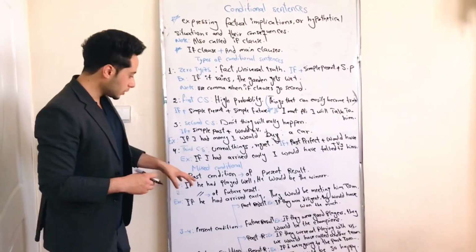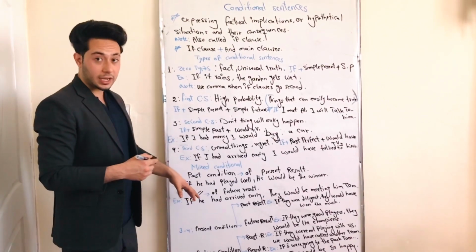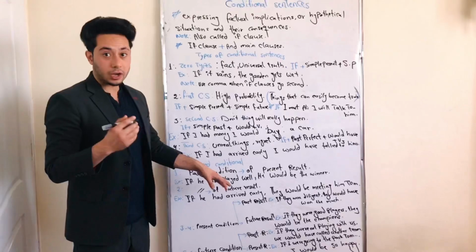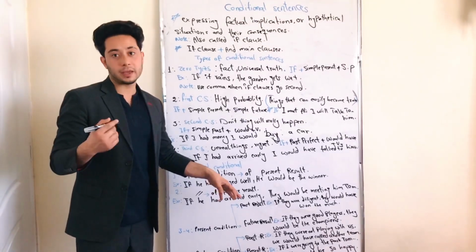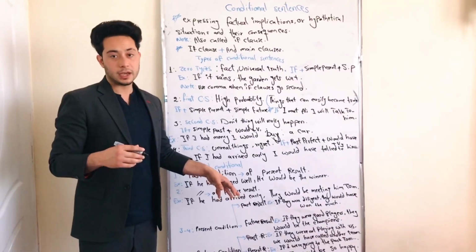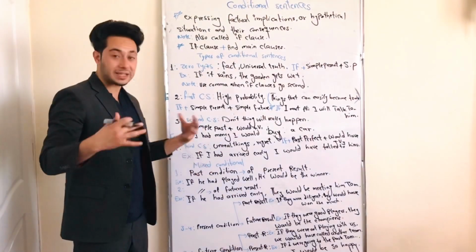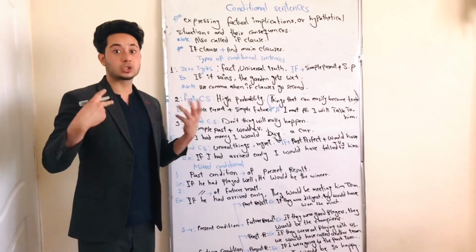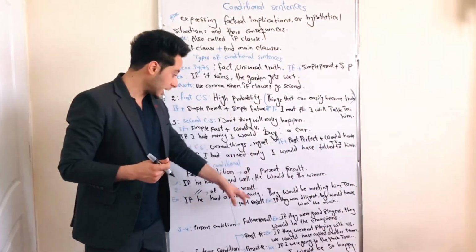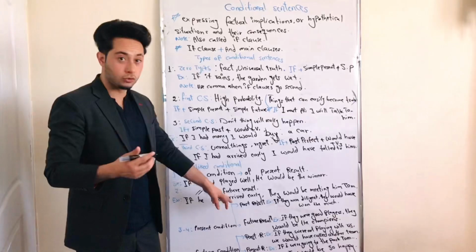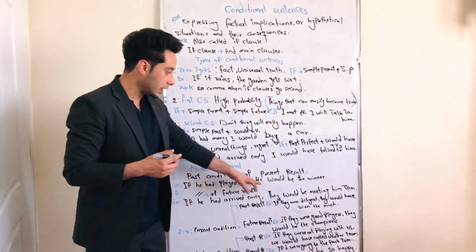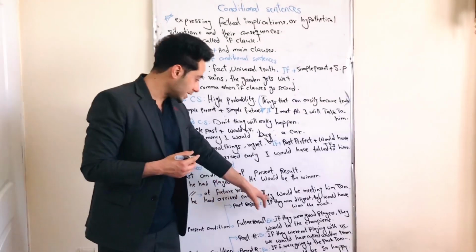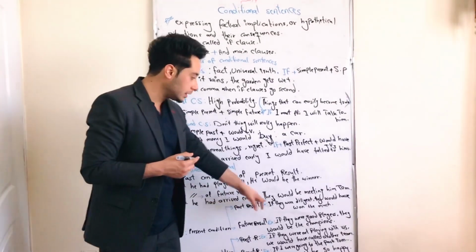For example, we can use the mixed conditional sentence to talk about past conditions. When we are using mixed conditional sentences with a past condition, or talk about the past condition or past situation, it can give us 2 results. One result in present, and the second result can be in the future. For example, if he had played well, he would be the winner. And with a future meaning, for example, we can say that if he had arrived early, they would be meeting him tomorrow.